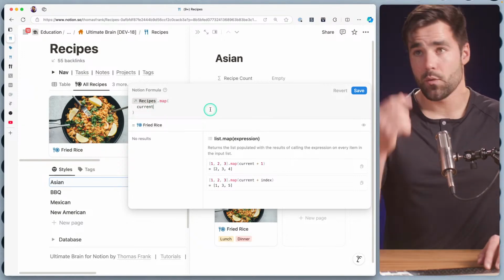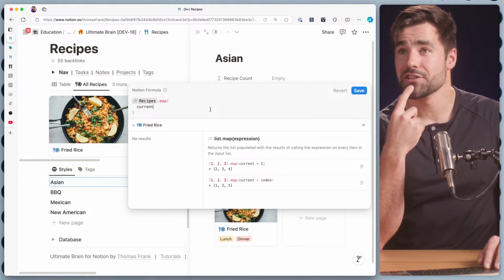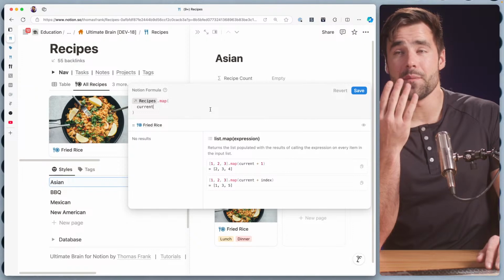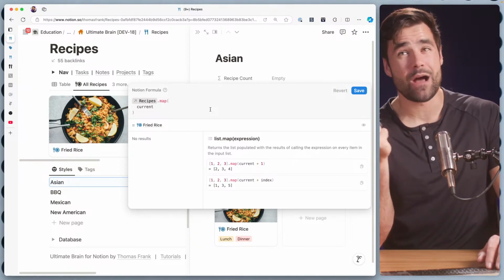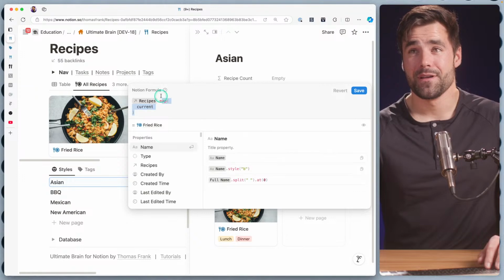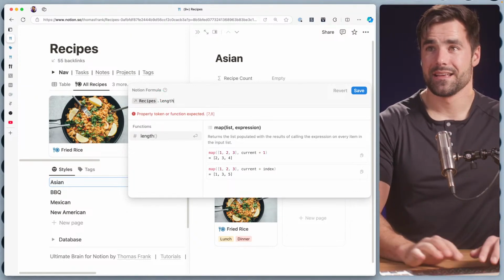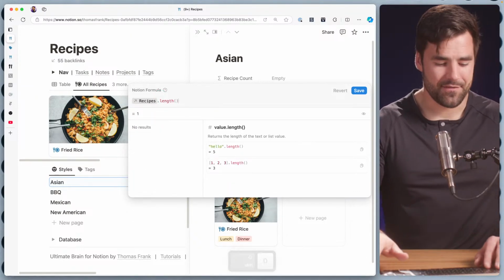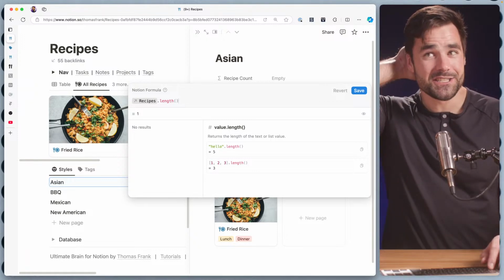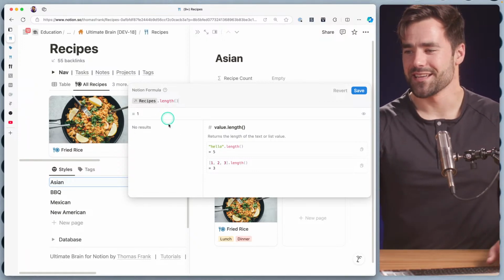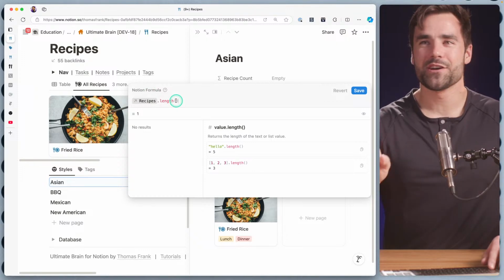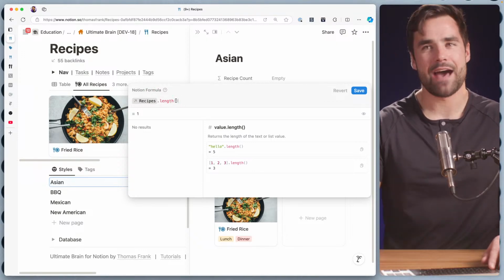So what I want to do is actually, you know what? I think it's even simpler than that. We don't need to map through here because we don't really need to do anything with our page objects. We just need to count them. So instead of map, we can just do recipes.length. But I'll never pass up a chance to explain mapping and arrays and things like that. Okay, so we could just leave it at 1. We could just have it output 1.